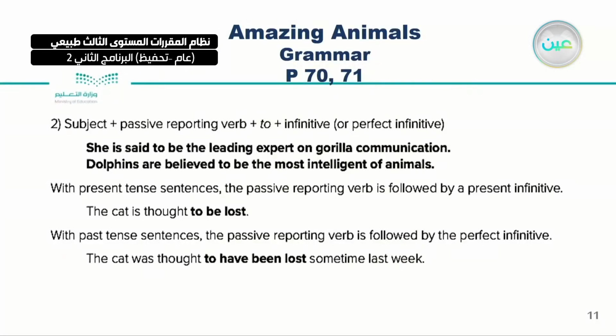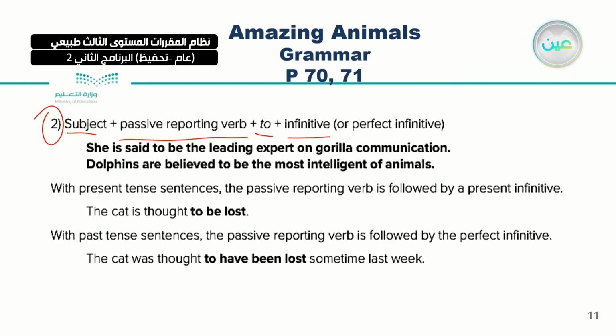Now we will talk about the second point of the reporting. Of course, we have subject, then the passive reporting verbs, then to and infinitive. The first one we talked about, sometimes we use the be and the past participle.